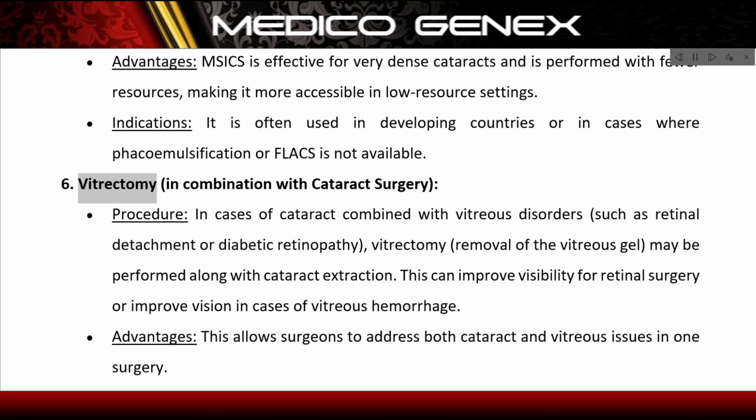6. Vitrectomy, in combination with cataract surgery. Procedure: in cases of cataract combined with vitreous disorders, such as retinal detachment or diabetic retinopathy, vitrectomy, removal of the vitreous gel, may be performed along with cataract extraction. This can improve visibility for retinal surgery or improve vision in cases of vitreous hemorrhage.